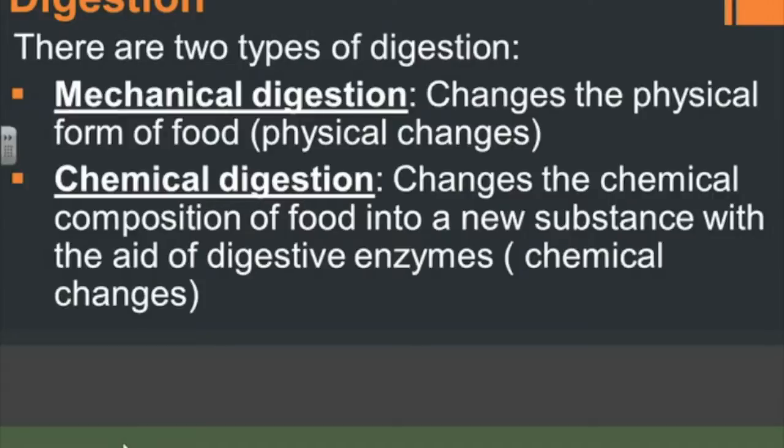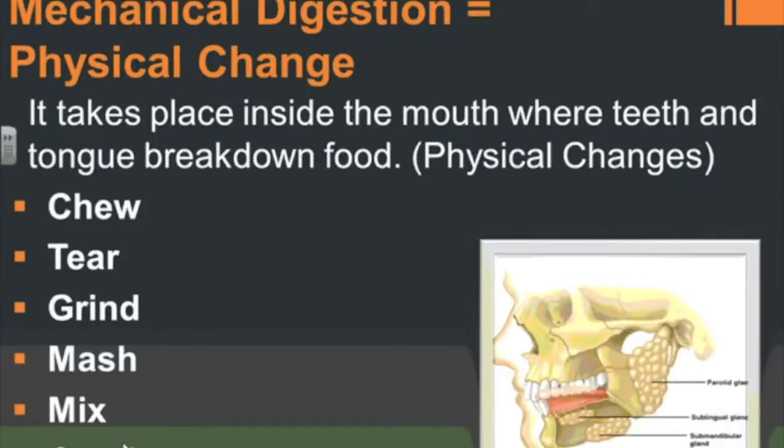So mechanical digestion or physical digestion is breaking down food into smaller pieces, but it still remains the same food, the same substance. In chemical digestion, you're taking a piece of food and turning it into something new. For example, if you eat a cracker or a piece of bread, which is composed of carbohydrates, the enzymes in the saliva in your mouth will start to turn those carbohydrates, that starch, into sugar, like table sugar. It's changing it from bread into sugar. It's changing that substance and turning it into something completely new. So that is chemical digestion. So mechanical digestion equals physical change.